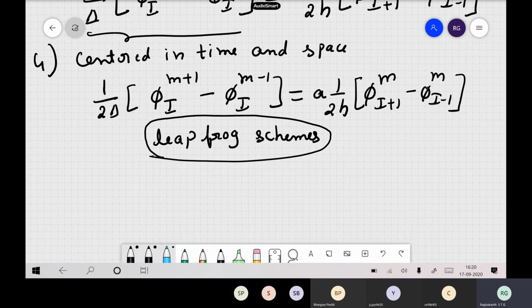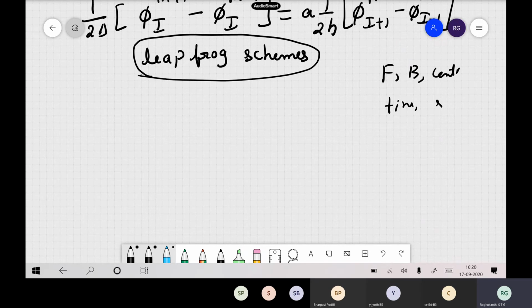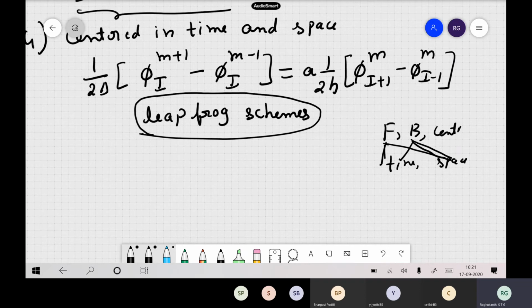So to represent the derivative you have three cases: forward derivative, backward derivative, central derivative. Now you have time and space actually. So you can have forward in time, forward in space, or forward in time, backward in space, or backward in time, backward in space, or central in time, central in space. So a variety of combinations you can do in the finite difference approach. And the one which is widely used is this leapfrog scheme, which means you are doing a central derivative in time as well as in space itself.